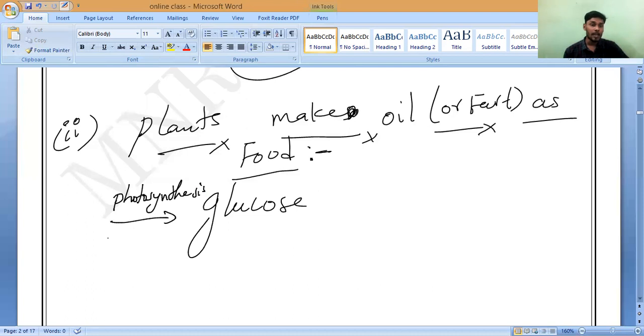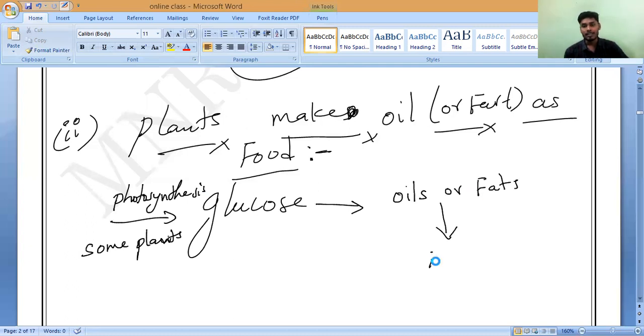Photosynthesis reaction. Some plants, not all the plants. You have to remember, some plants alone convert this glucose into oil. They will convert it into fats and store them in seeds.